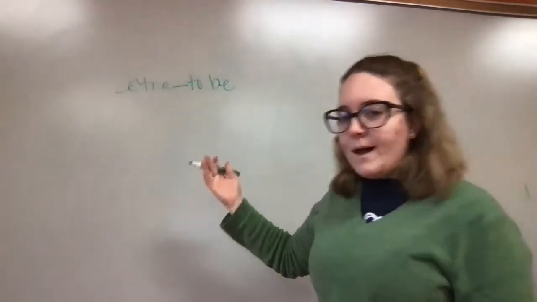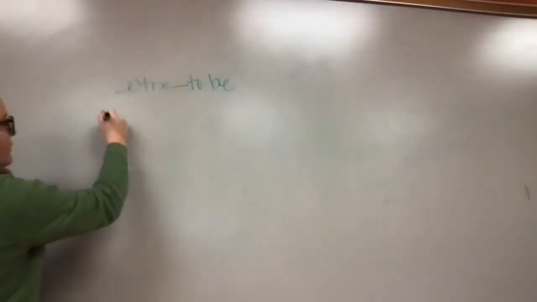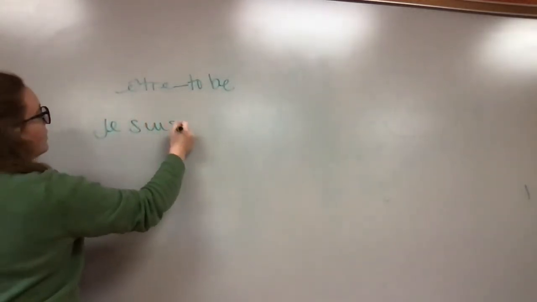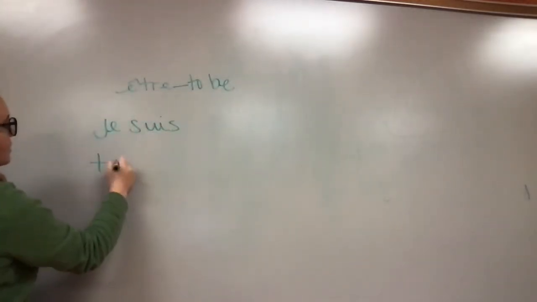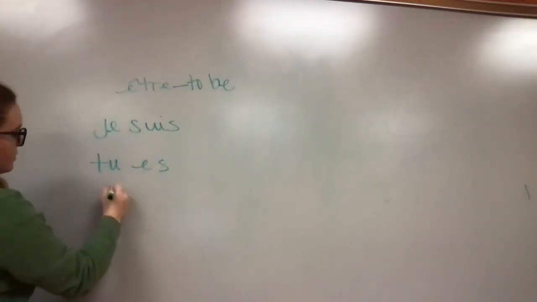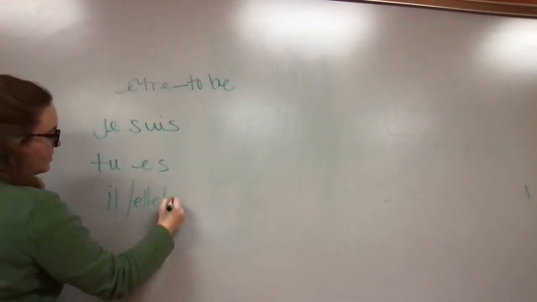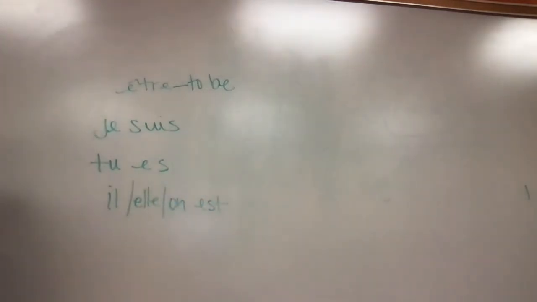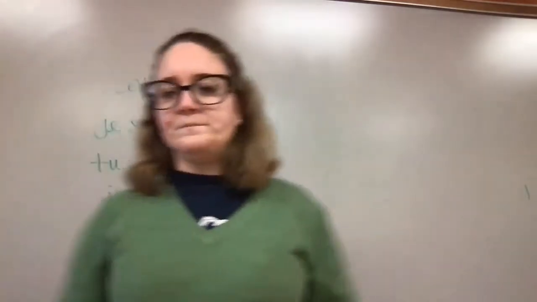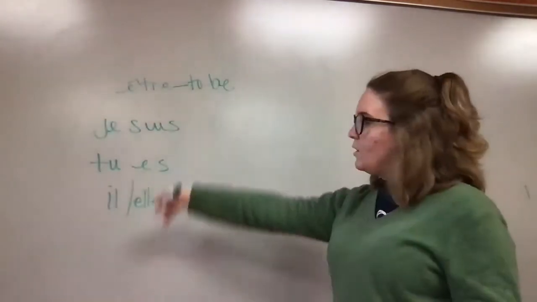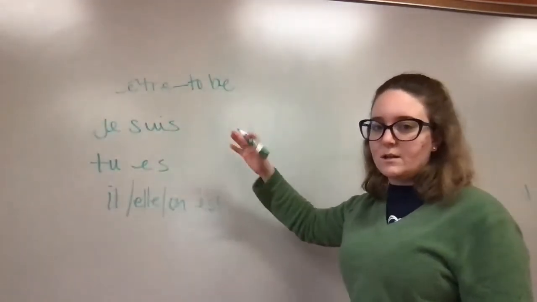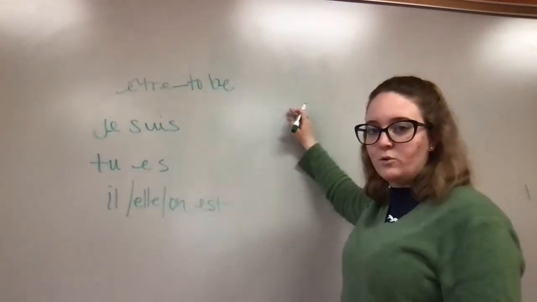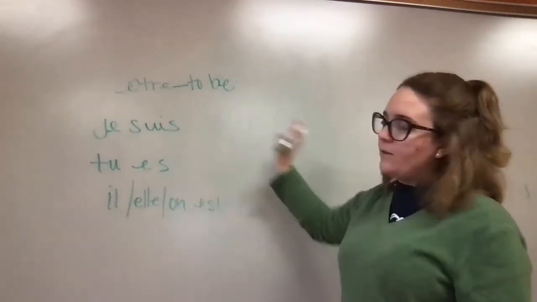All right, so the verb être, again, like I said, very irregular. Je suis, tu es, il, elle, on est. All right, so I just did this one side of the chart. You'll usually see it in a chart of 6 with the other half, nous, vous, ils, elles on the other side.